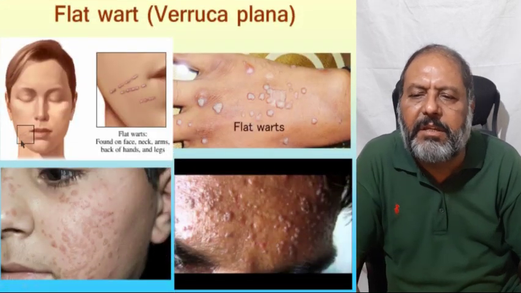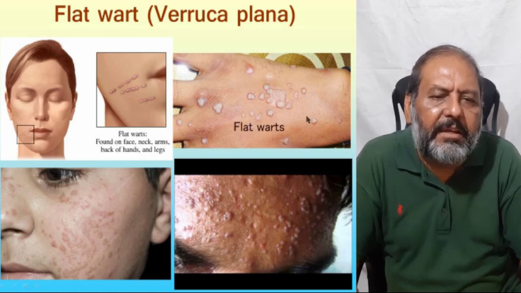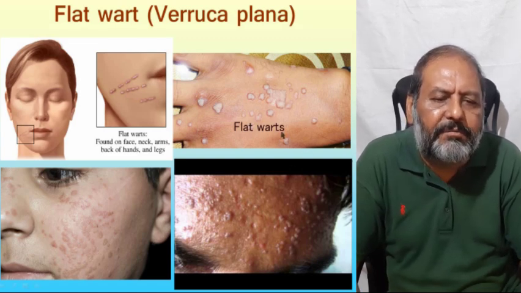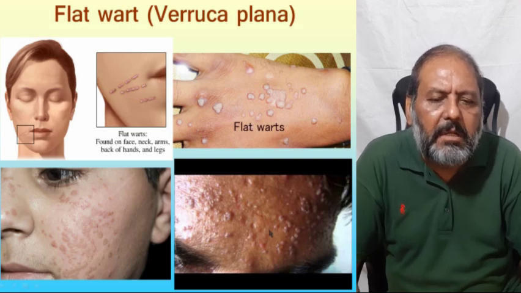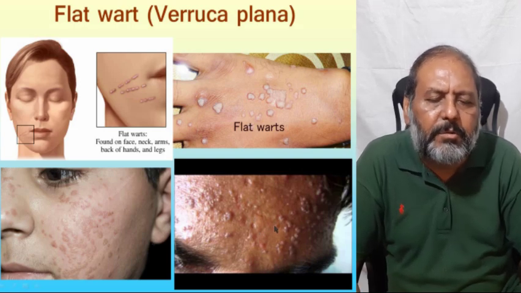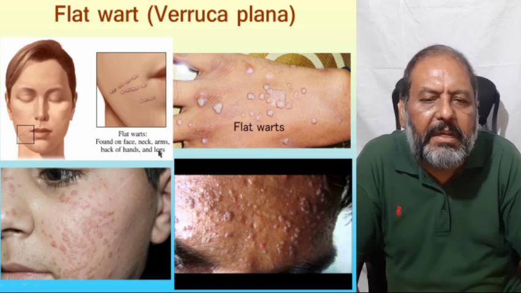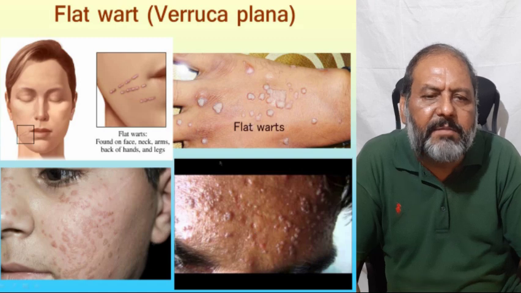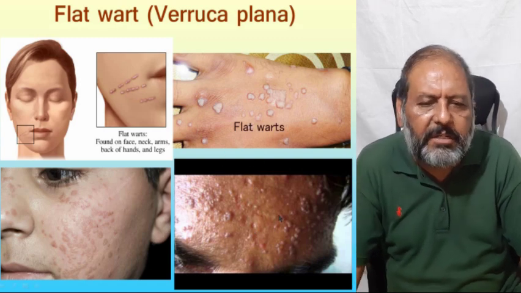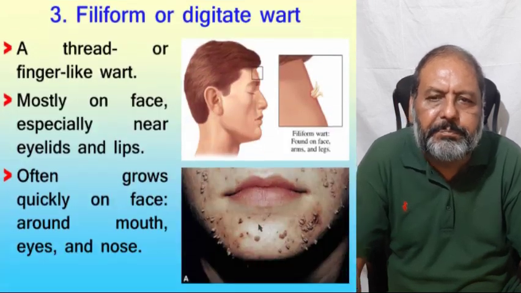Here one can see the flat wart on the face, and here again on the cheeks, and here the flat warts on the back of the hand, and here on the face. So many, as I have told you, about 20 to 100 in number. They are found on the face, neck, arms, back of the hand, and the legs. And mostly, as one can see, they are having the flat appearance.